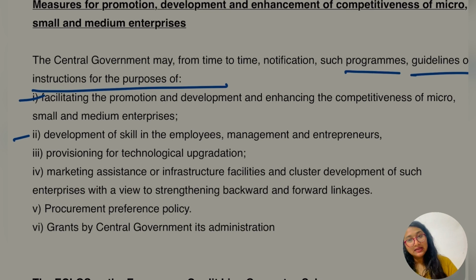The training or guidelines are given to that person for 1 month to 3 months. That is the training period. Once the training period is complete, only then would the employee do their actual work. So hope this point was useful, which means they are helping in the development of skill of employees. And it is also provisioning for technical upgradation.